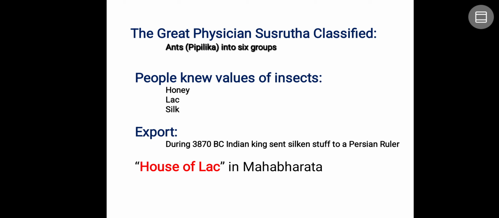Next, some people knew the value of insects with respect to honey, which they used to consume, and lac. You might have heard of the Mahabharata, where a lac palace was constructed by the Kauravas to kill the Pandavas. And silk: many people used to wear silken sarees and silken dresses during that period. There was also export in 387 BC, when an Indian king sent silken stuff to the Persian ruler. The house of lac I already discussed earlier.